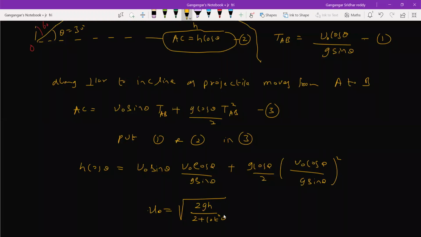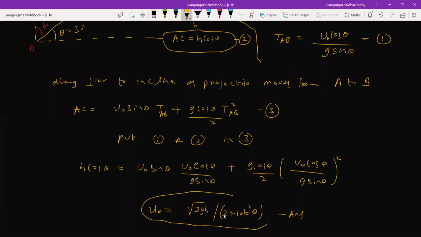Okay, fine. I'll make the correction. So this will be the answer. Substitute the value of theta, you'll get the required answer. Give theta as 30 degrees, and you can substitute in that.